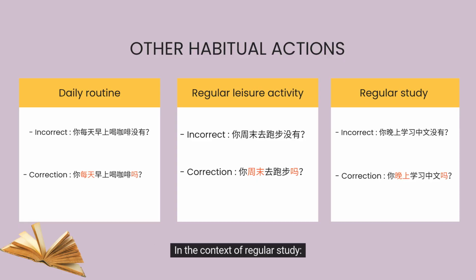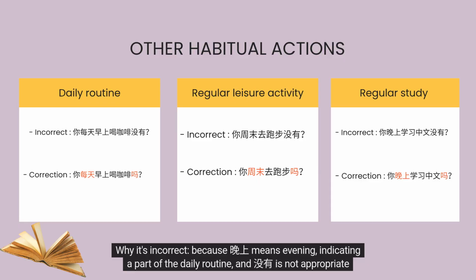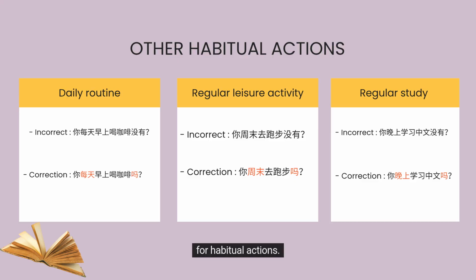In the context of regular study, it is also incorrect to say, 你晚上学习中文没有? Why is it incorrect? Because wǎnshang means evening, indicating a part of the daily routine, and méiyǒu is not appropriate for habitual actions. Instead, you can say, 你晚上学习中文吗? thus using ma to form a question about a habit.